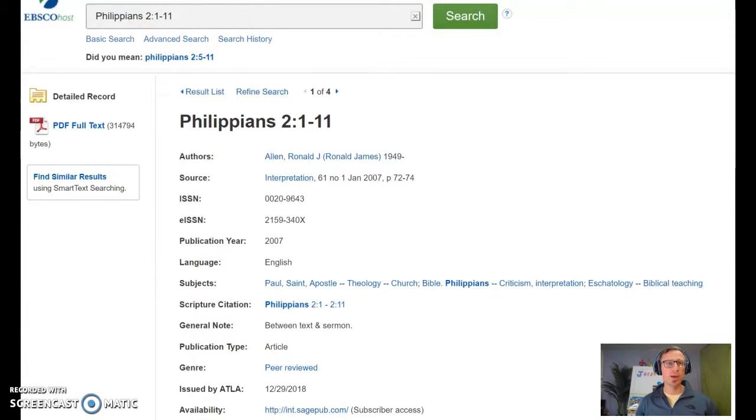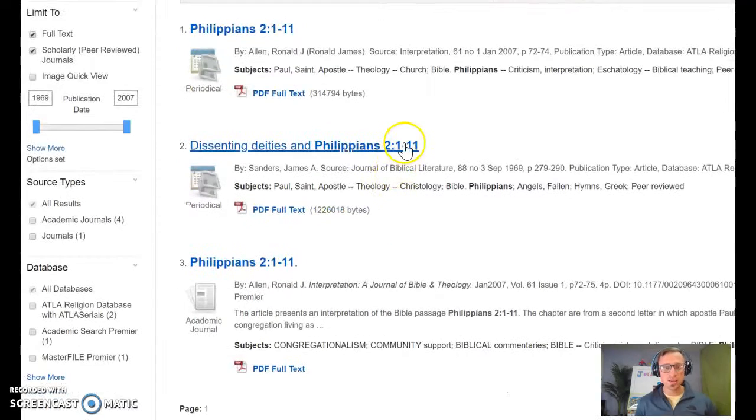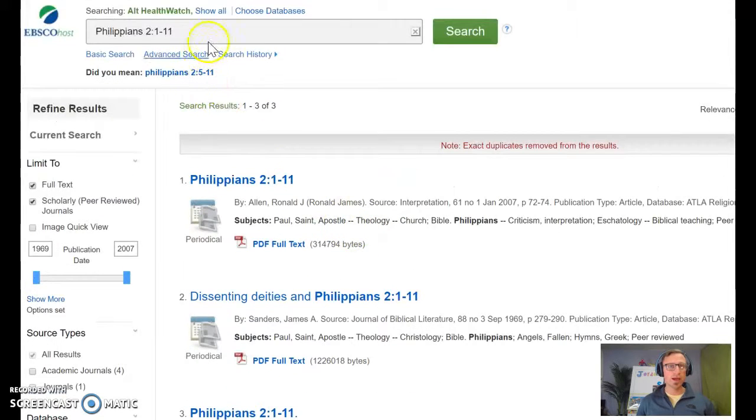Now, for your exegetical paper, you don't have to use this one. I'm just showing you how to find articles in general. If you want to look at dissenting deities, that's fine. If you want to check and see if this third one is the same as the first, you can go ahead. But what are we going to do now? Because we're looking for full text, scholarly journals. We think we found 2 so far, but we need more. Well, let's go back up to the search window here and change our search.